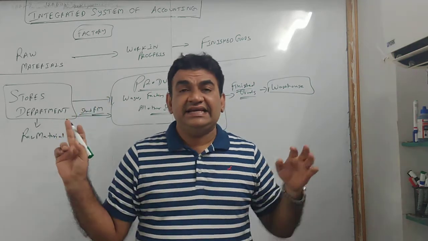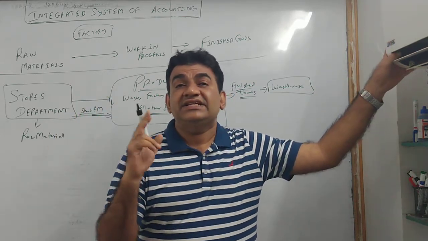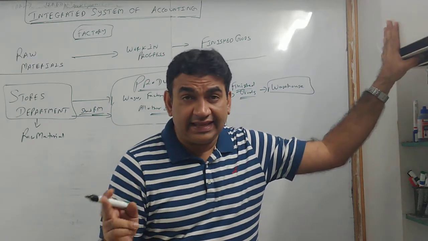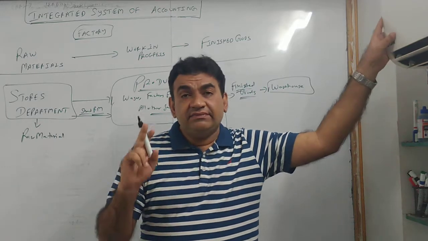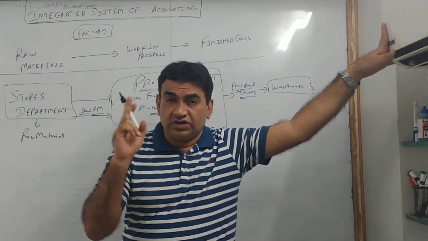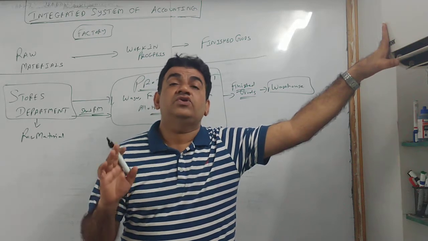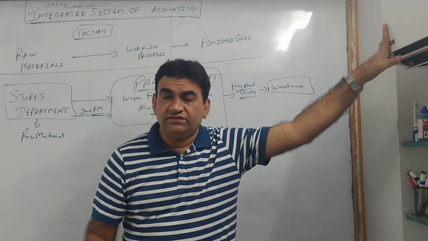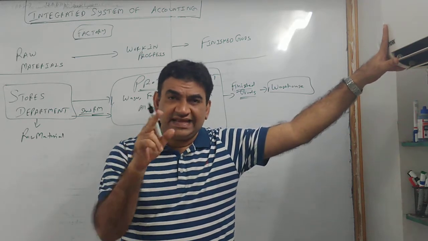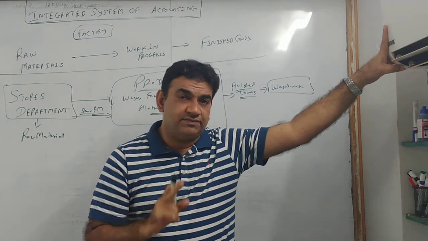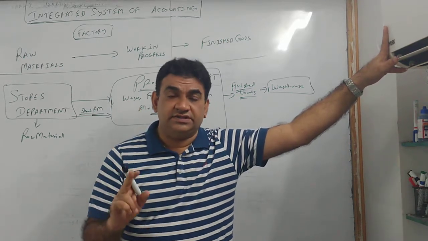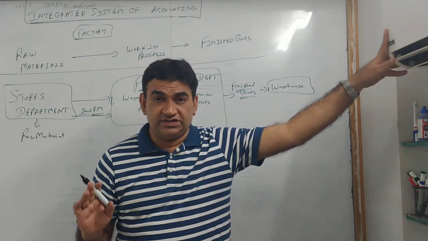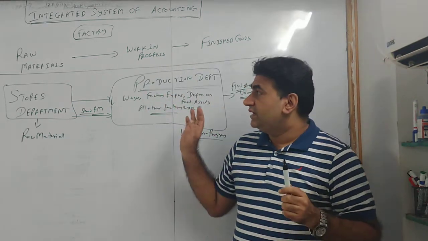Now since this is integrated, we are supposed to record each and every transaction because it's a combination of financial accounting and cost accounting. When it is non-integrated, some transactions are ignored. But integrated means you have to consider everything. Okay? Now I have sent pictures of three sums. I'll do the first sum. The second sum is exactly the same as the first. I'll send you its picture and then I will solve the third sum. In the first sum, I have not kept any transaction relating to the administrative office.